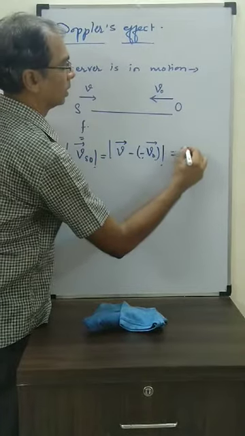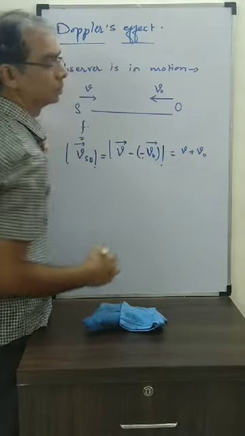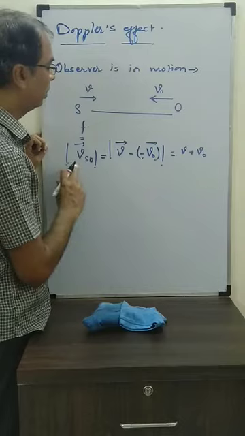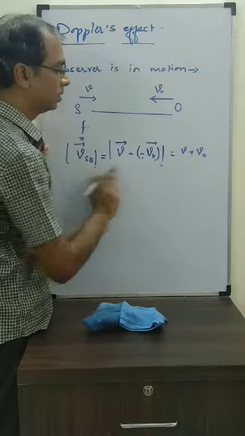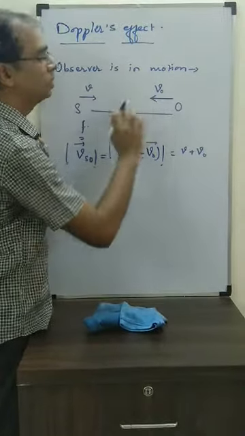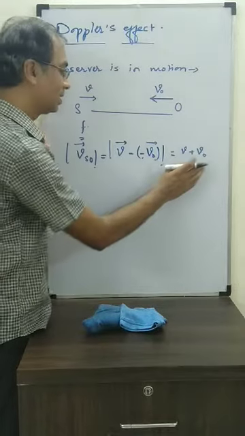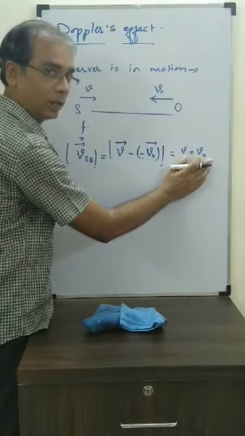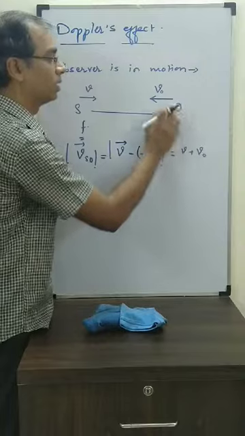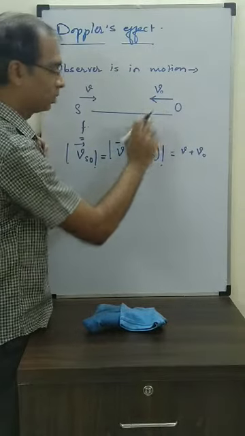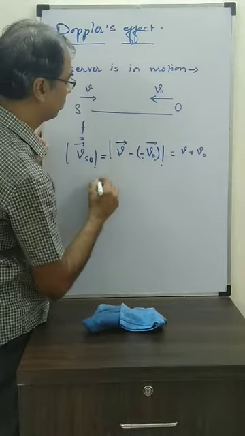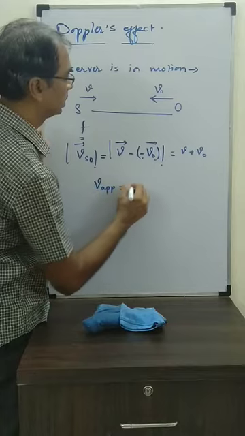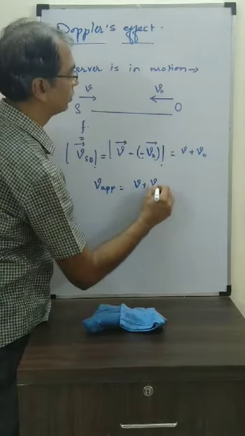What are we getting? V plus V. Okay. What is the velocity of sound with respect to the observer? V plus VO, because they are coming towards each other. Now, is this the actual speed or the apparent speed? Apparent, because it's due to the motion of the observer. So this is apparent. V apparent is equal to V plus VO.